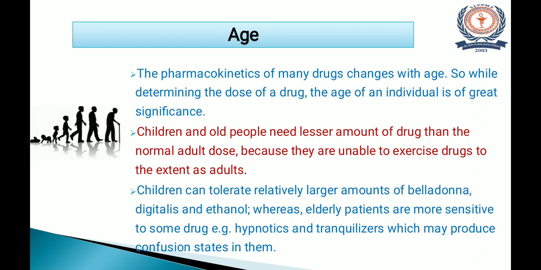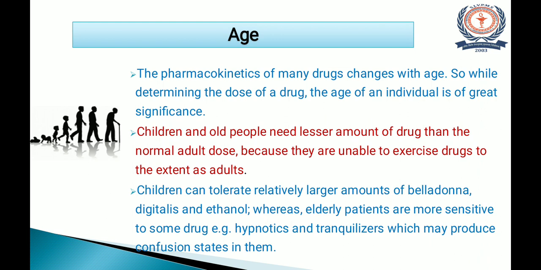Now the pharmacokinetics of many drugs changes with age. Pharmacokinetics is nothing but what the body does to the drug, that is the different ADME processes: absorption, distribution, metabolism and excretion. So pharmacokinetics of many drugs changes with age. So while determining the dose of a drug, the age of an individual is of great significance. Children and old people need a lesser amount of drug than the normal adult dose.